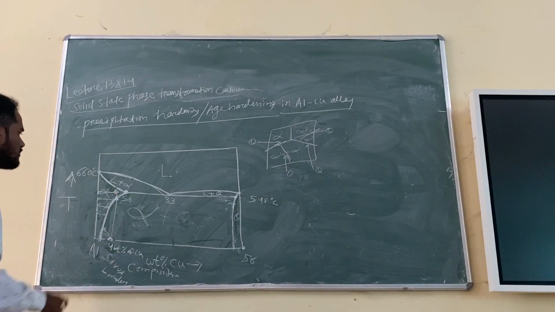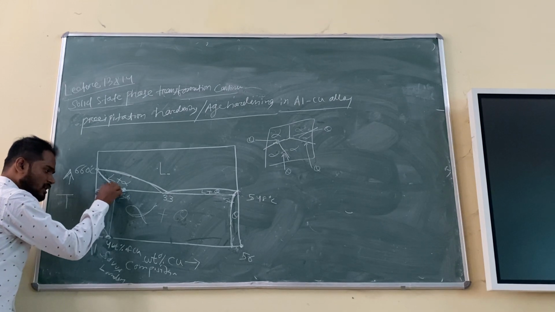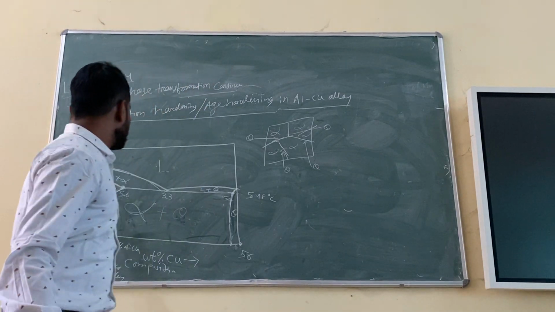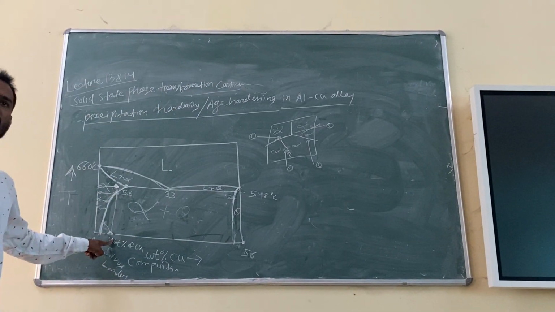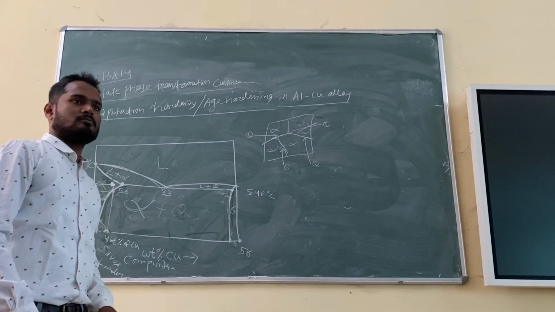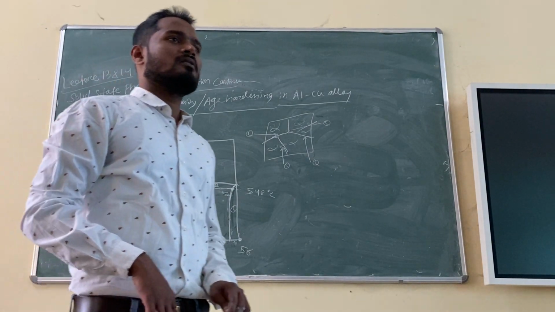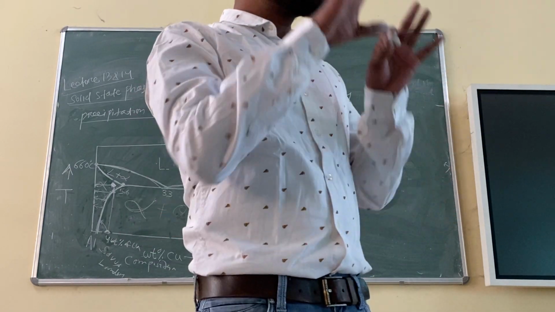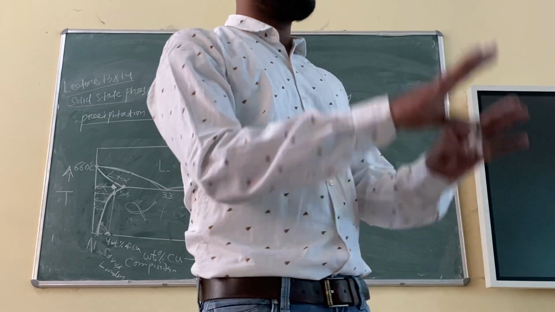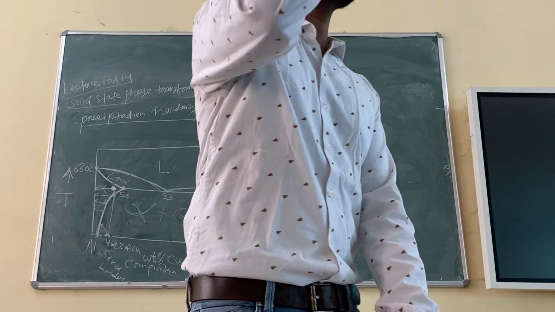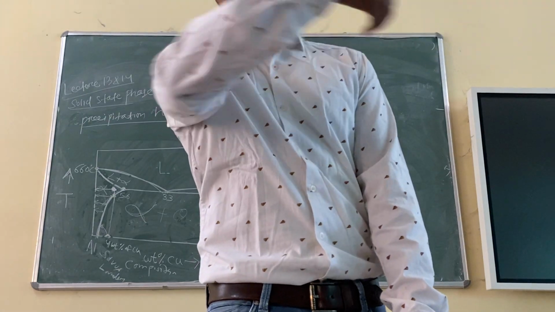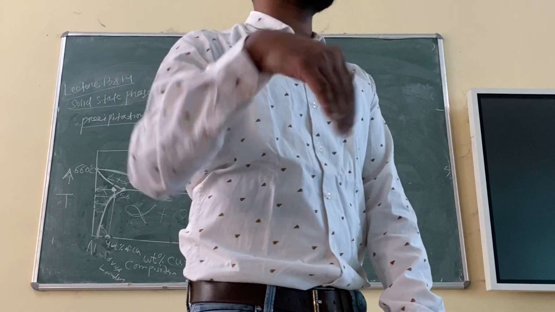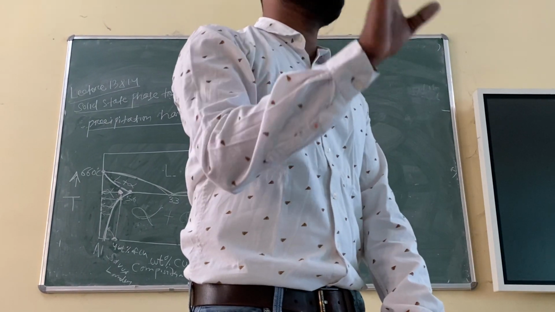After solutionizing, what we do is quench it to room temperature. Quench means a very fast rate of cooling. You can put it into water from that high temperature. What will happen? Copper cannot escape, because copper will not find time to escape out of the solution. It will remain in the alpha phase, in the aluminium itself. But if you do slow cooling, then copper will get some time to come out. You understood my point? So the first step is solutionizing heat treatment, where all the copper will become soluble in the aluminium. It will form a single phase alpha.